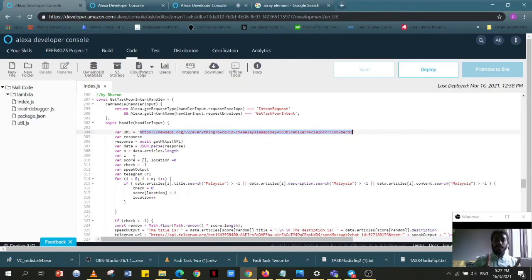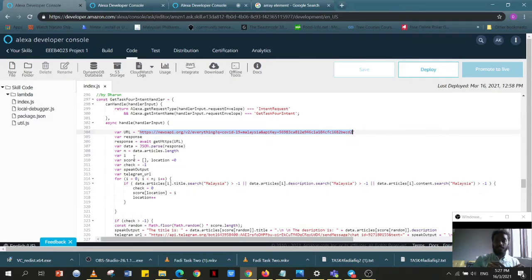Now for the address of score, initially we initialized location to 0, so location has the value 0. So score at address 0 in the array will have the value of the specific article.